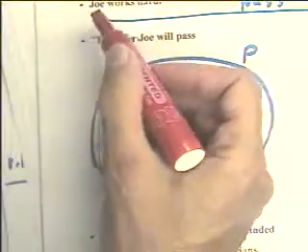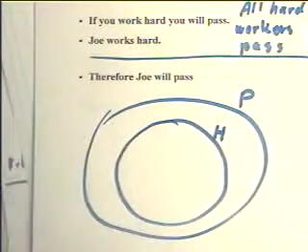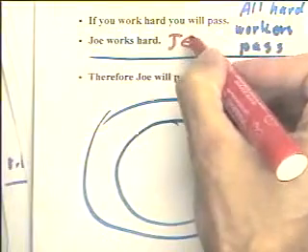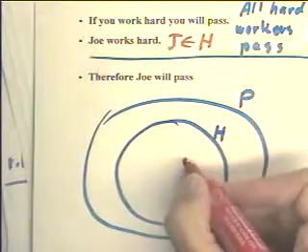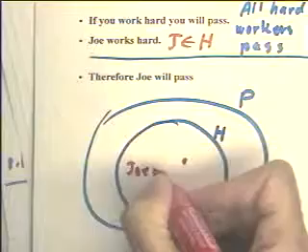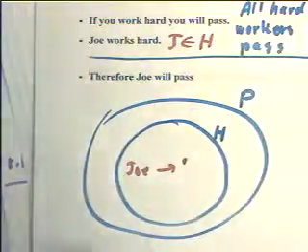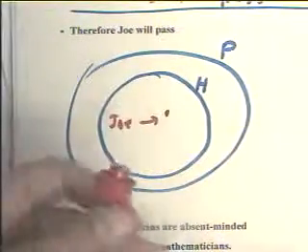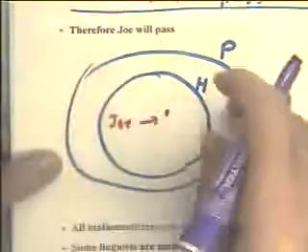But we said that Joe works hard, right? And we can't really see that. Joe works hard. Well, that means that Joe is in the set of hard workers, right? So when we put Joe in here, we have no choice but to put him somewhere in the circle of hard workers. Now, if Joe is in the circle of hard workers, then certainly we're going to have to conclude that Joe passes. The conclusion is there's no way to put Joe in this picture except to put him inside the circle of passing.